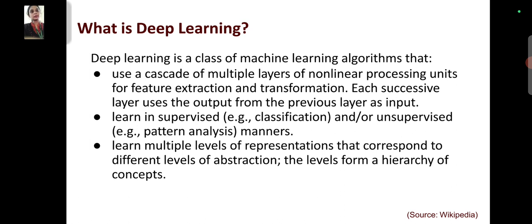And what is deep learning? Deep learning is a class of machine learning algorithms that use a cascade of multiple layers of non-linear processing units for feature extraction and transformation. Each successive layer uses the output from the previous layer as input. Learning in supervised manner, it is classification, and an example is pattern analysis, and it learns multiple levels of representation that correspond to different levels of abstraction, the levels forming a hierarchy of concepts.